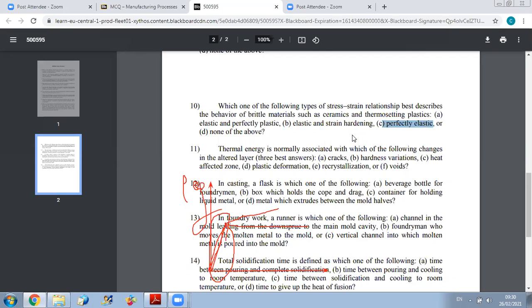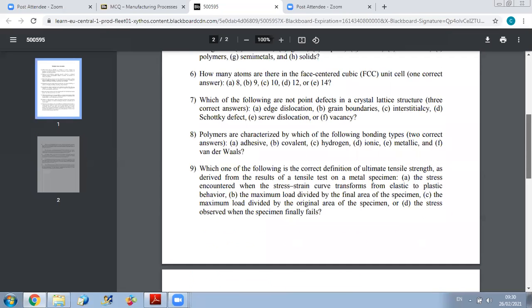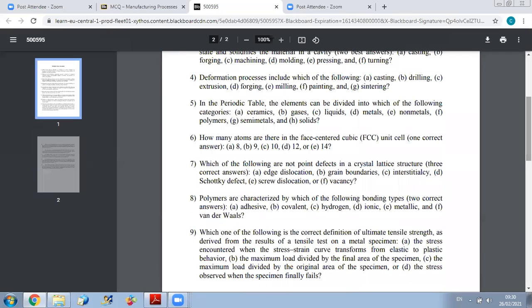Okay? One more question on FCC. Yes. It's not four atoms. You count at each corner 1 over 8 and at each face 1 over 2. Why 1 over 8? You have an atom at each corner, but this atom is shared by the unit cells around it. But here they mean, if you want to just represent the unit cell, how many atoms are contained in it? So this is what they mean. Okay, thank you.